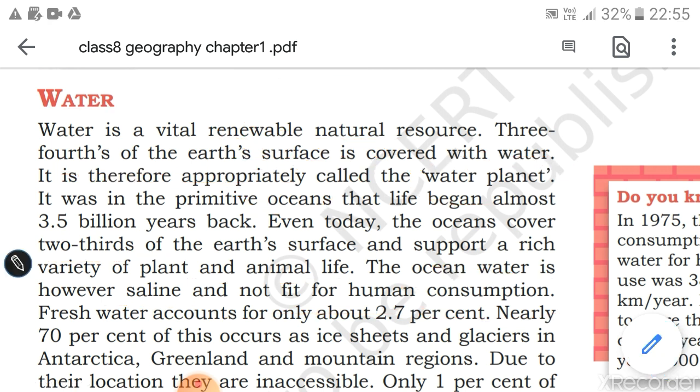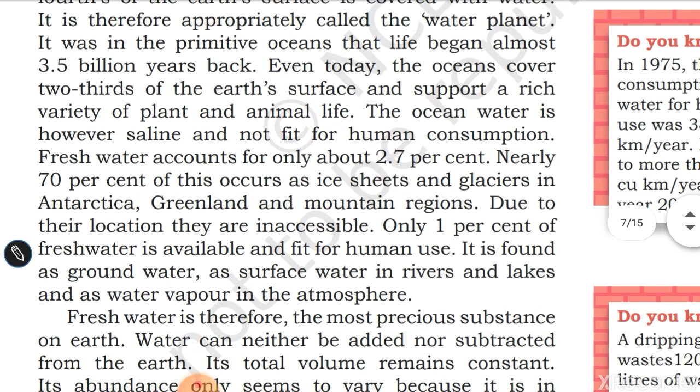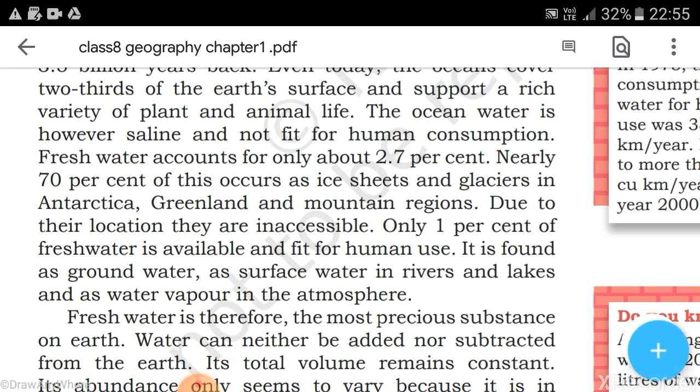ह्यूमन कंजप्शन और यूजर्स के लिए इतना इम्पोर्टेंट नहीं होता है. So fresh water accounts for only 2.7%. Nearly 70% of this occurs as ice sheets and glaciers in Antarctica, Greenland and mountain regions.